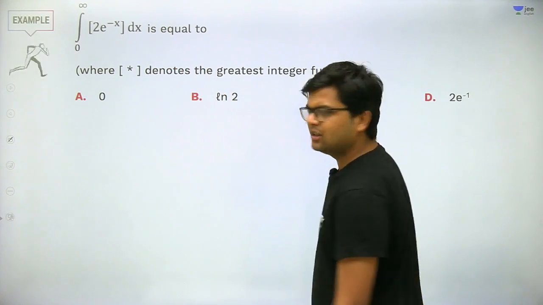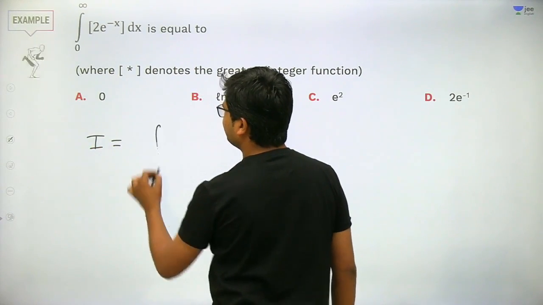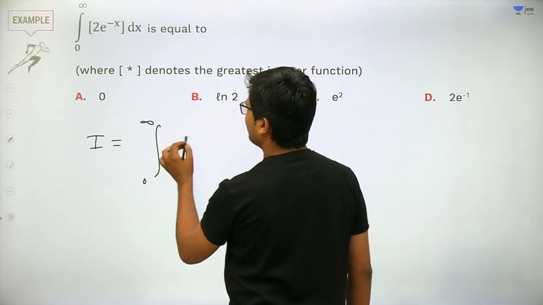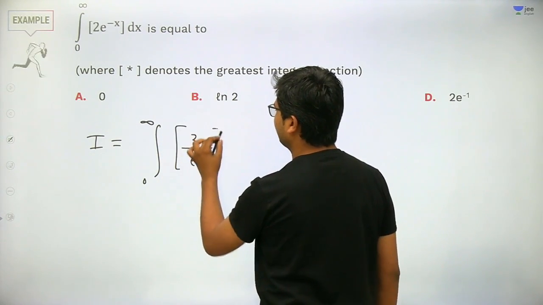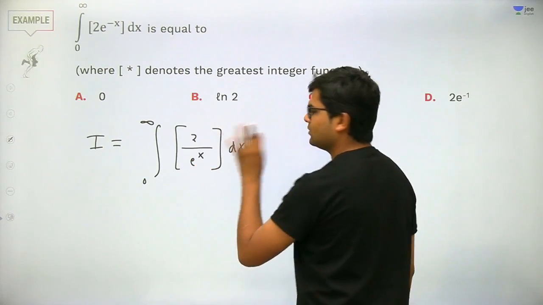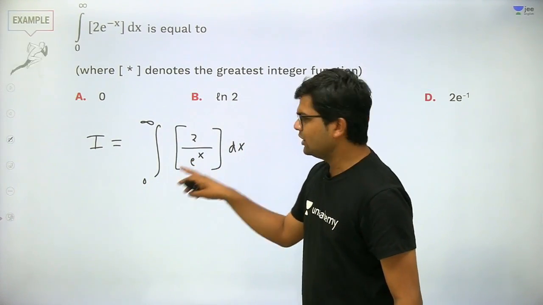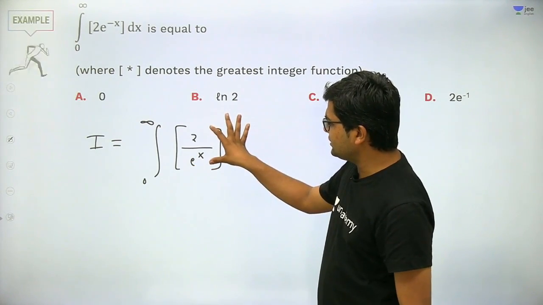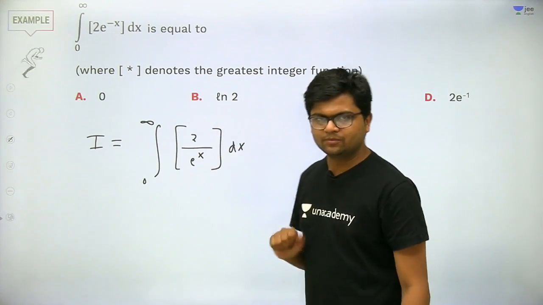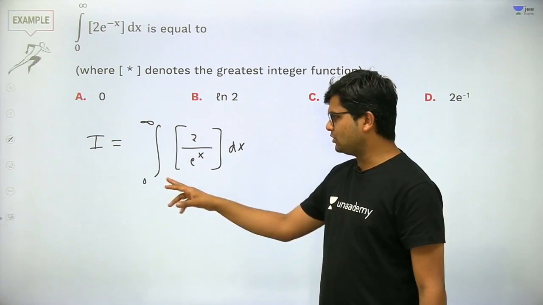Getting my point? Very good. So let's start with it. This integral, let us suppose this is I. It is written as 0 to infinity, greatest integer of 2 upon e to the power x, dx. This I need to solve. Now as x starts from 0, e to the power 0 is equal to 1. Therefore this greatest integer has initial value 2 upon 1, it will be nearly 2. Greatest integer value will be 1 because it will be greater than 1.